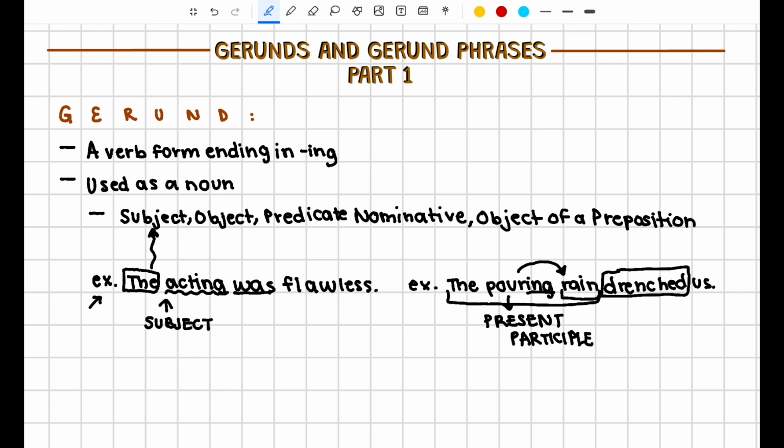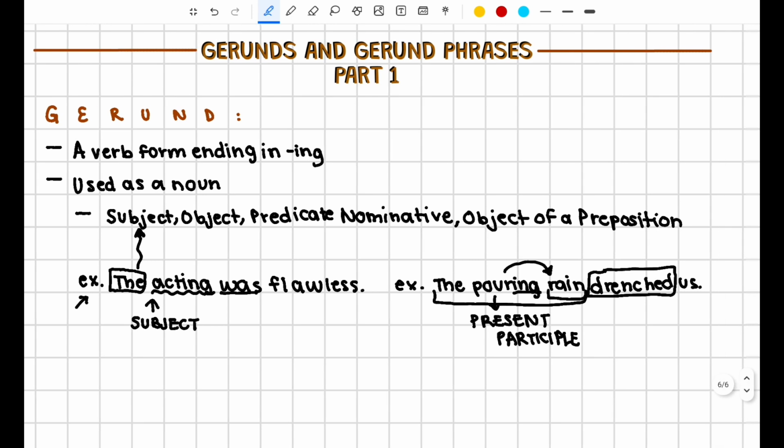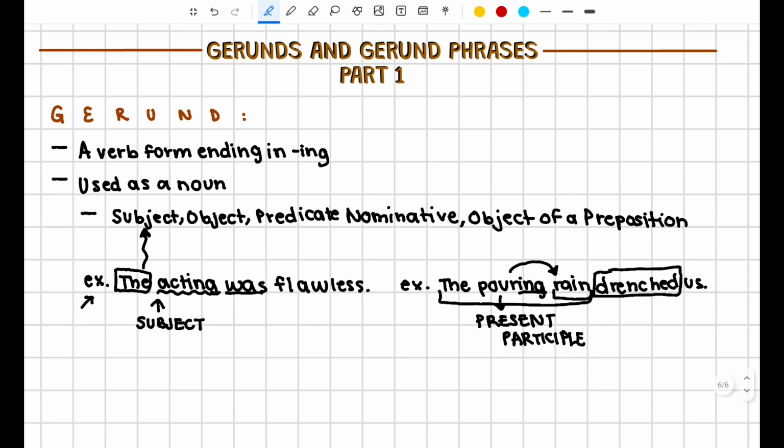So it can be modified. A gerund itself is not an adjective. It doesn't function as an adjective. It functions as a noun, and nouns can be modified by adjectives. So gerunds can be modified by adjectives, as can most other nouns.